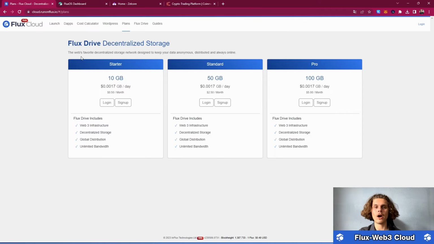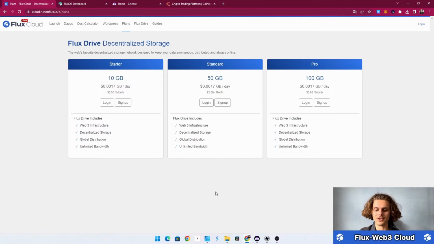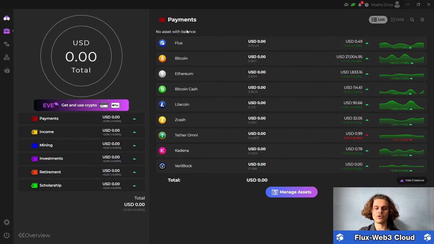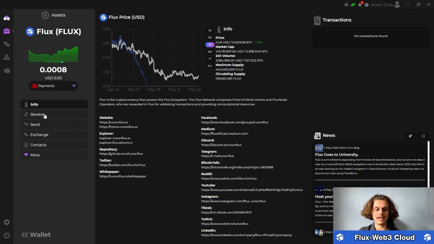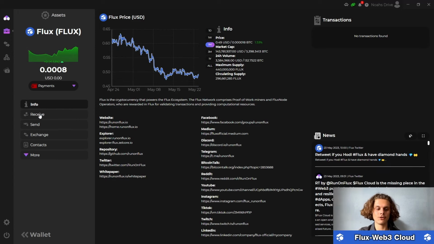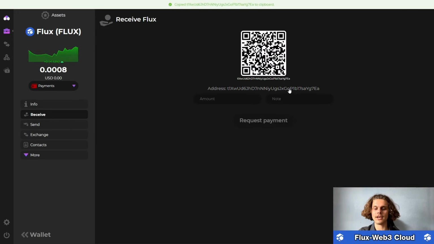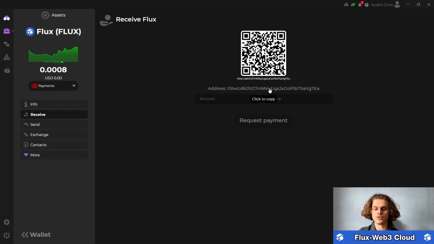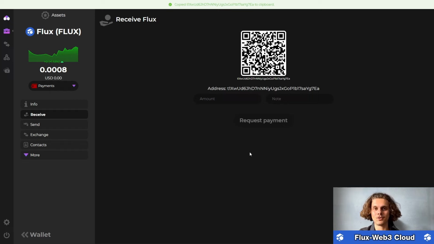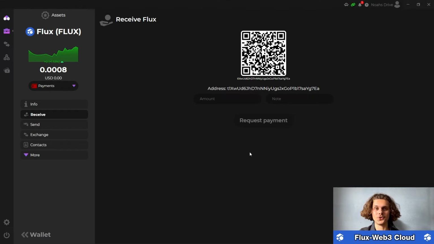So let me quickly show you how you can send me your wallet address before continuing to buying Flux. So hop over onto your Zelcore wallet, and this is just gonna be your main page. All you have to do is click on Flux, and then you will see this receive tab. So just click on receive, and this is your address. This is your Flux address where everyone can send you Flux to. So just copy that and send it to me on Twitter, and let me know that you want some Flux to try out the Flux Drive.